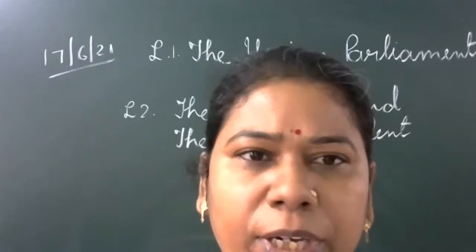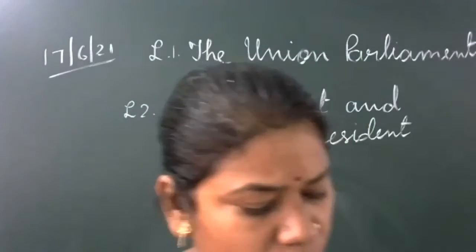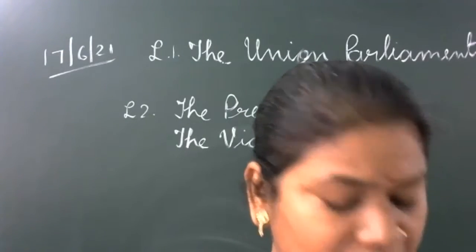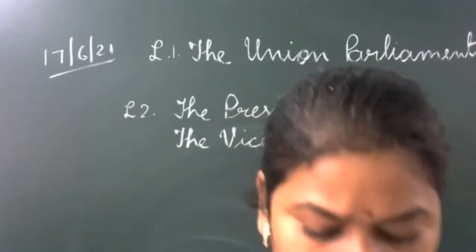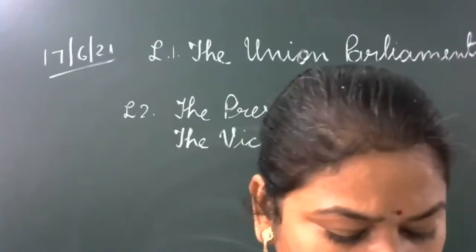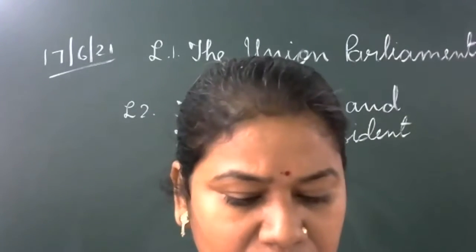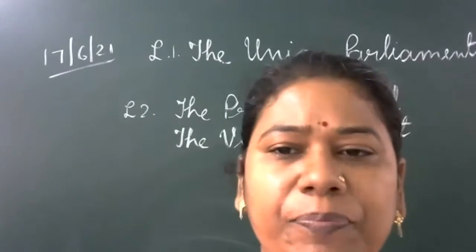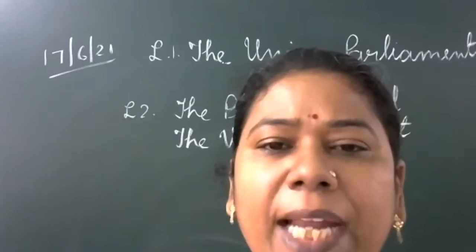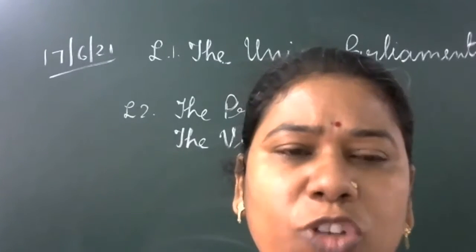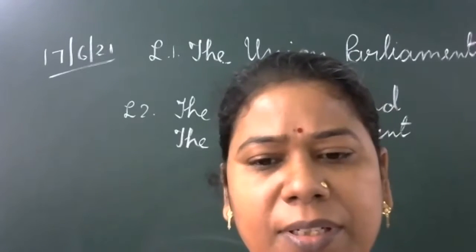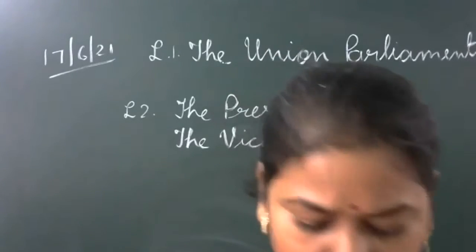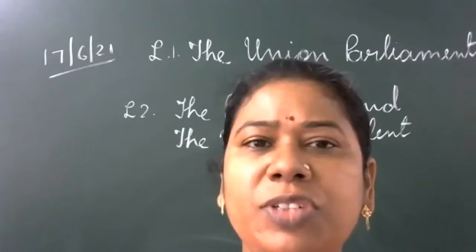Am I audible? Okay. In this part, we started powers and functions of the Parliament: legislative, financial, and control over the executive. Here it is given some judicial power: impeachment of the president, removal, punishment, and electoral function. Electoral function we will discuss once more in detail in the next chapter, related with the electoral college of the president and the vice president. About the speaker, we have already discussed in this chapter. Okay. Now it is given amendment of the constitution.